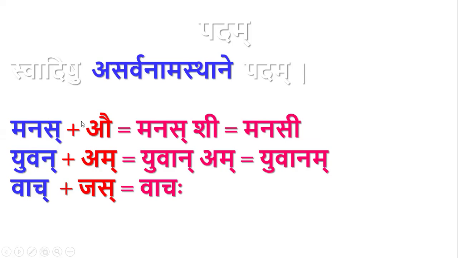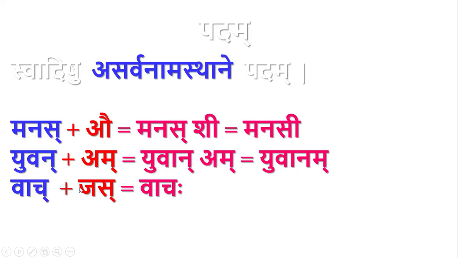Actually for Manas it is not Sarvanamasthana, because only jas and shas are Sarvanamasthana there. I have given the wrong example. For Yuvan, the am is pullinga, dvitiya ekavachana, so it is a sut pratyaya, by sudanapumsakasya Sarvanamasthana, so this Yuvan is not a pada here.